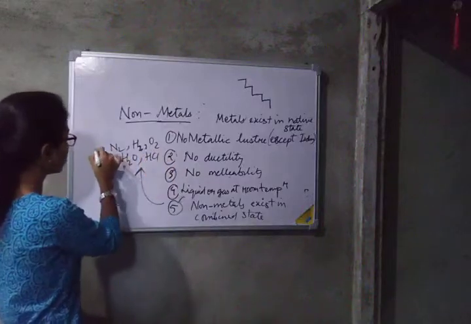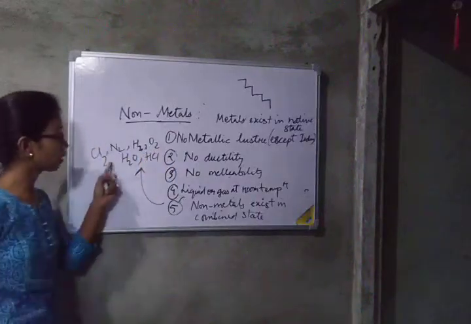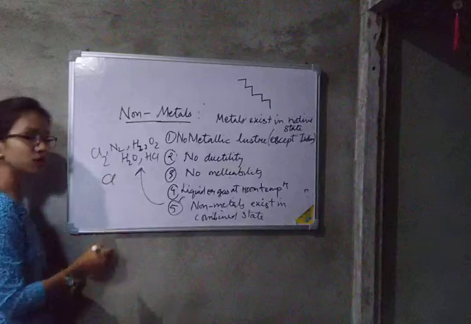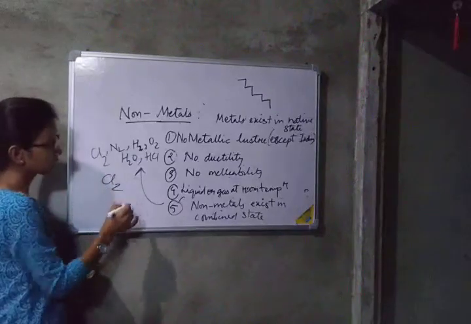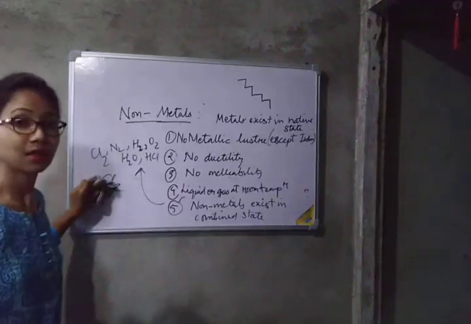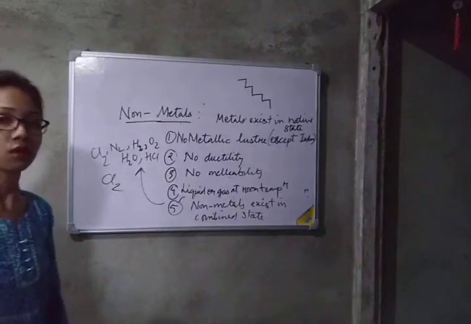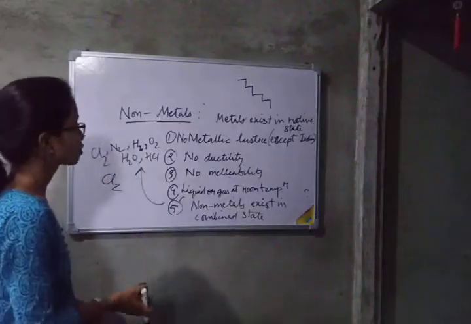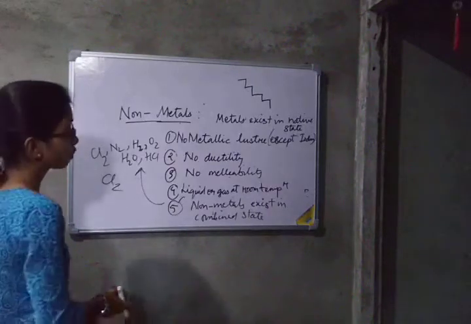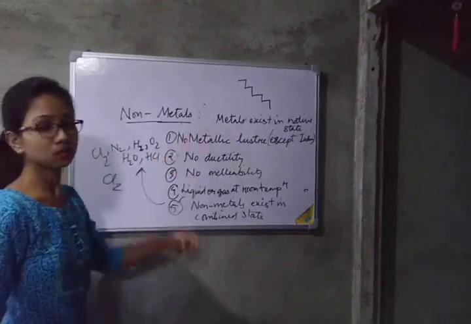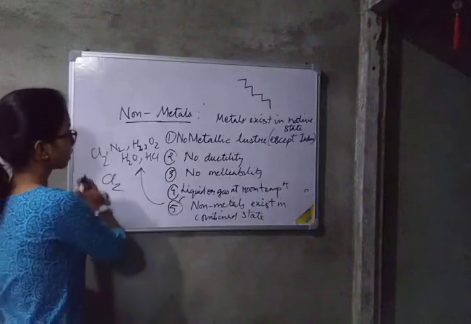These are all non-metals. We don't write the chlorine molecule as Cl, we write it as Cl2. So they do not exist in native state, that is, they do not exist in singular state. They always exist in combined state. These are the properties of non-metals, and this property you write: metals exist in native state. Okay.